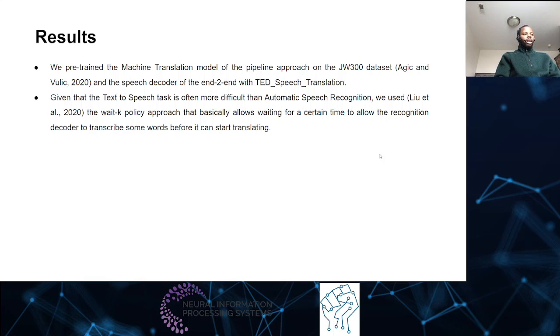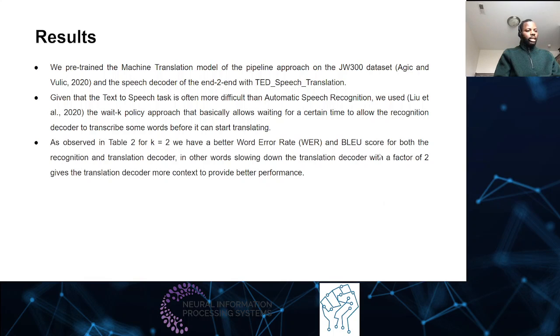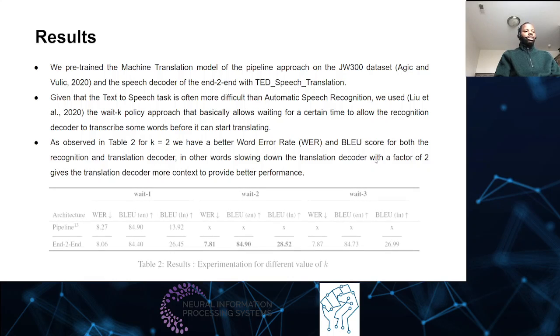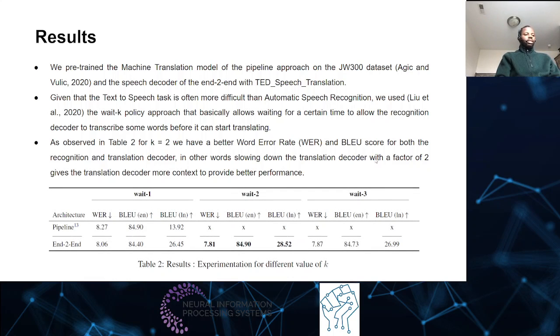This is the wait-k approach I was talking about, where we make the translation decoder wait a little bit. With a parameter of 2, we got a better result compared to wait 1 and wait 3. You can see the image here to see how this works practically.